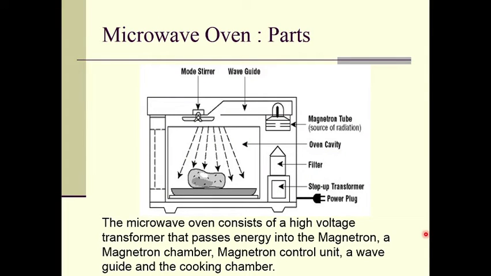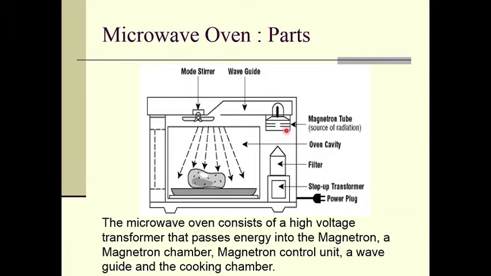So this is a typical microwave oven. It consists of different parts. The microwave oven consists of a high voltage transformer that passes energy into the magnetron. So this is the magnetron tube. A magnetron chamber, magnetron control unit, a waveguide and cooking chamber are the different parts of this microwave oven, right? This is the transformer, where when we plug in power, it will give energy to this magnetron, right?